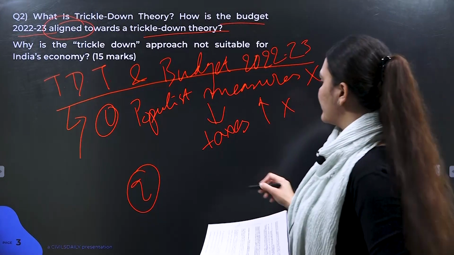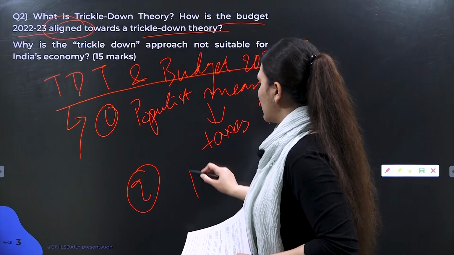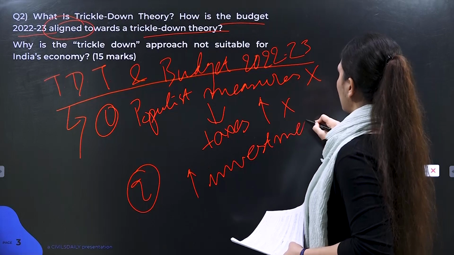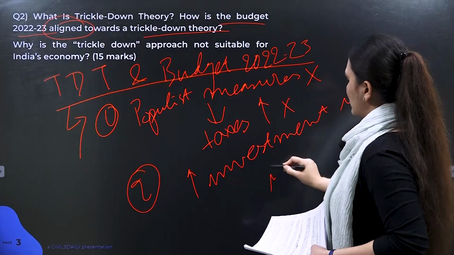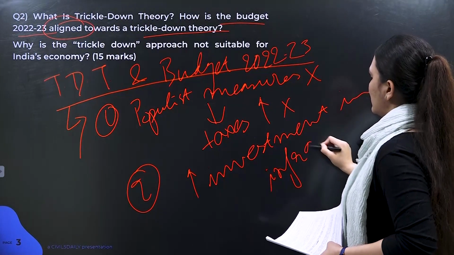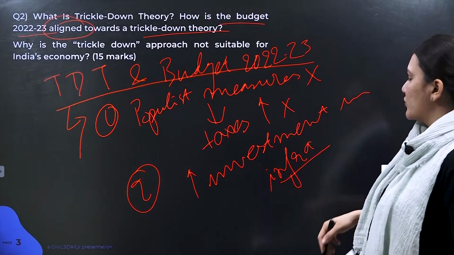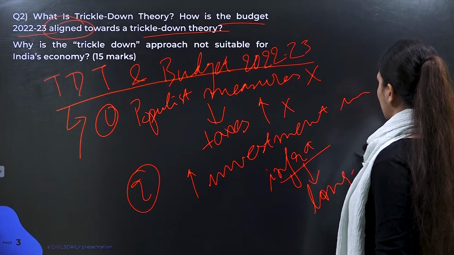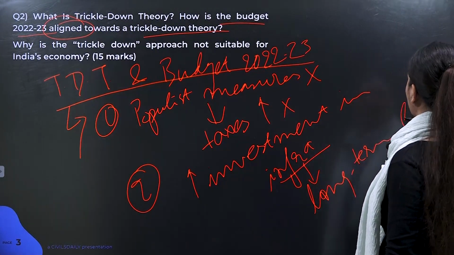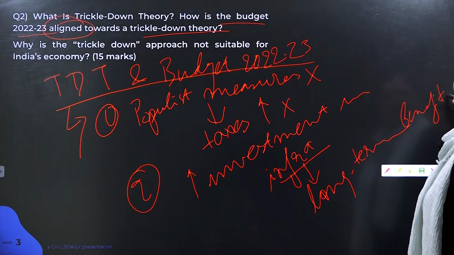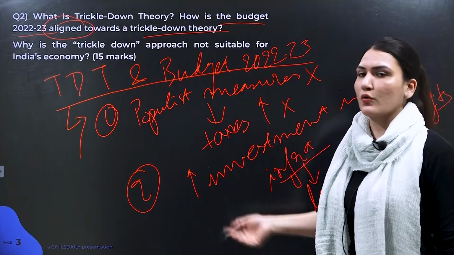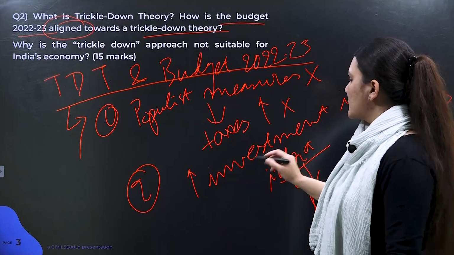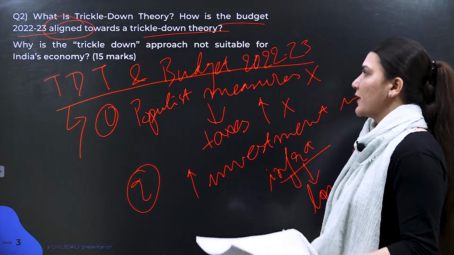Then also further, investment in infrastructure shows the alignment towards trickle down theory, because it will lead to long-term benefits, which will ultimately percolate down towards each and every section of our society. So this also hints toward trickle down approach.